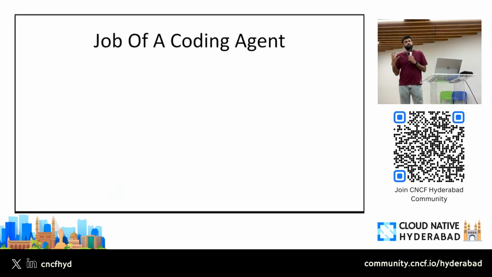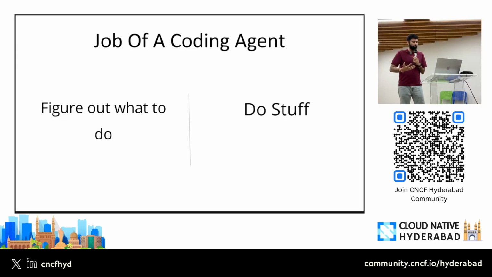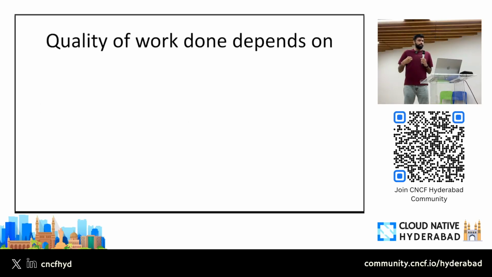Cool. So what is the job of a coding agent? Right? The job of a coding agent is very simple. The job of a coding agent is to figure out what to do. You give it a query, right? The first thing is it needs to figure out what needs to be done. And the second thing is just do stuff, right? Essentially 2 things, figuring out what to do and do stuff. Now, what qualities do we see in the final output that is generated by these coding agents, right?